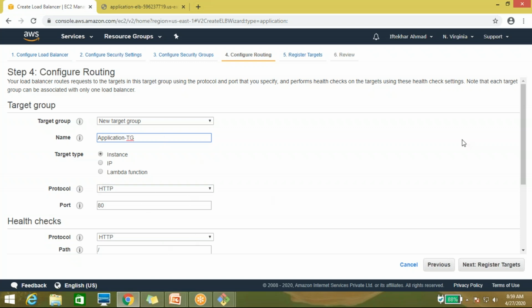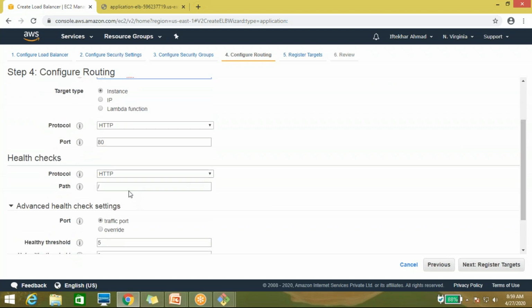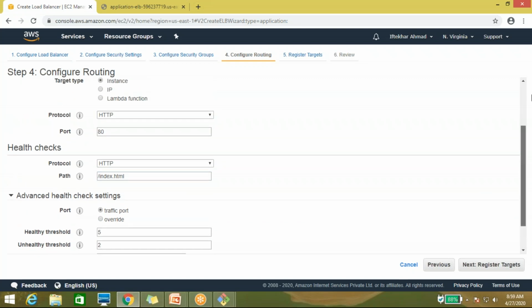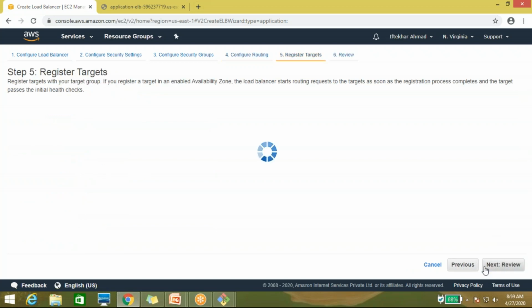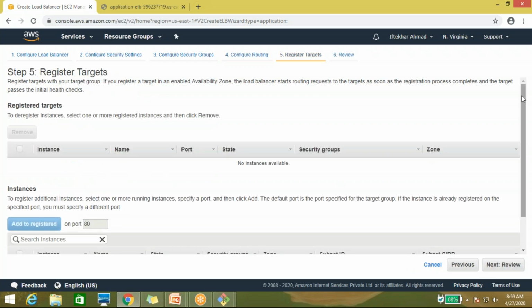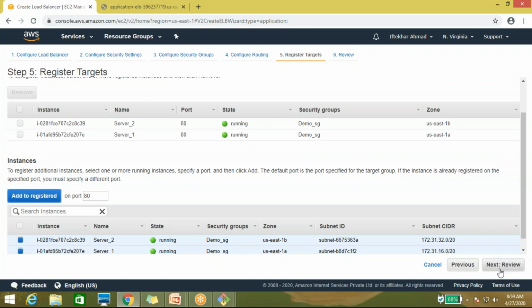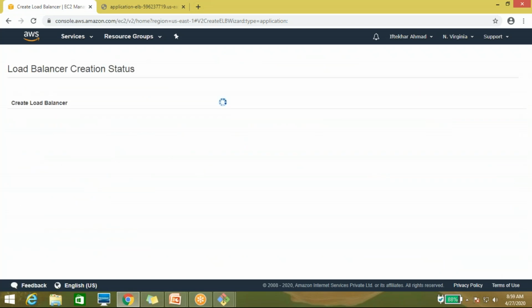Here I am monitoring instances. The path is index.html. This is all about the traffic health check. Next, it's asking to add the instances; here I am just registering them. Add registered. Next, review and create.